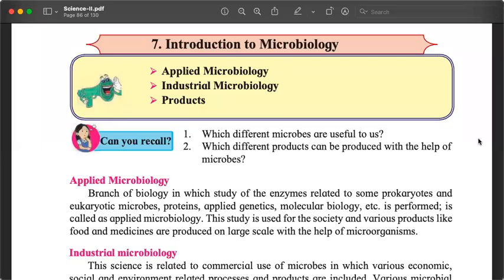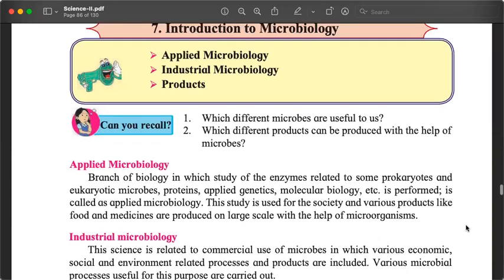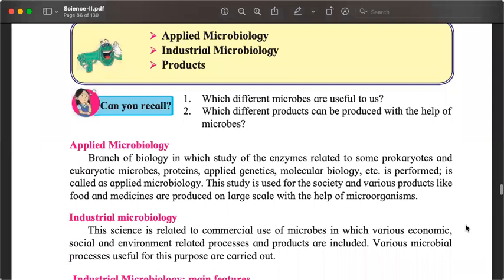So class, today we will continue with chapter number 7 of Science 2, which is Introduction to Microbiology. We actually started it yesterday in the previous session, and we briefly looked at what microbiology is and what we are going to study in this chapter. Also, we started studying the chapter by looking at some of the products that are made using microbes. So a quick recap: microbiology is about the biology of small microorganisms.